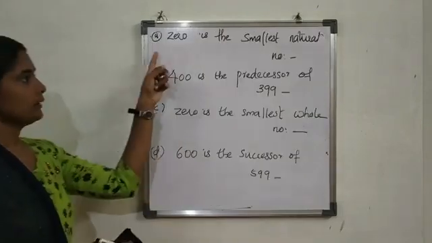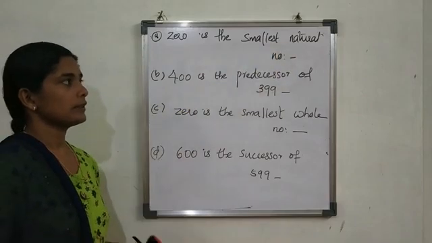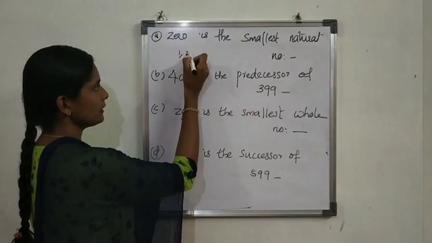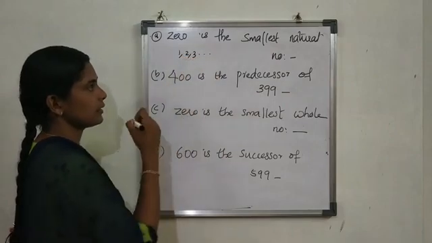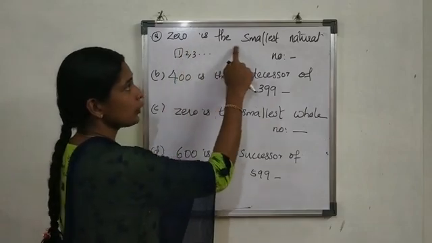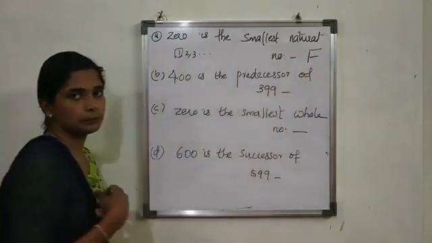Okay. These are true or false. 0 is the smallest natural number. Natural numbers are counting numbers, that is 1, 2, 3, etc. Therefore, the smallest natural number is 1. So here, 0 is the smallest natural number is false.